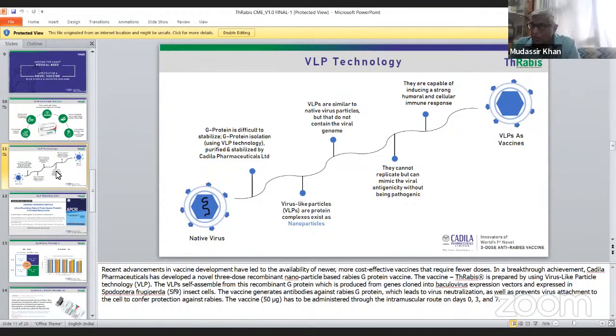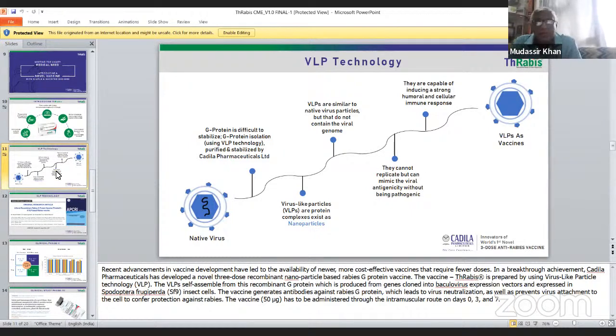They cannot replicate, but can mimic the viral antigenicity without being pathogenic. They don't replicate, but have the efficacy of inducing antibody production, and they don't produce the disease as such.